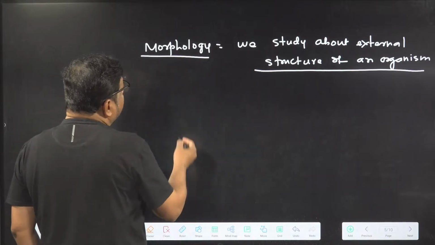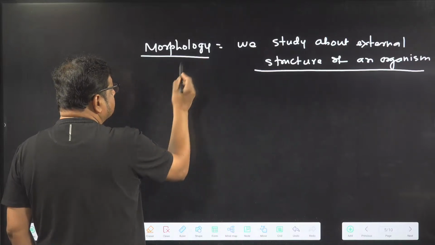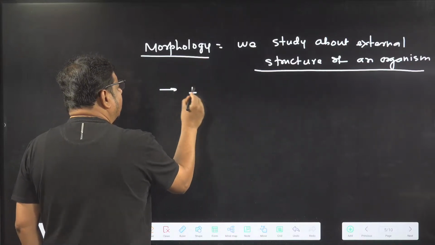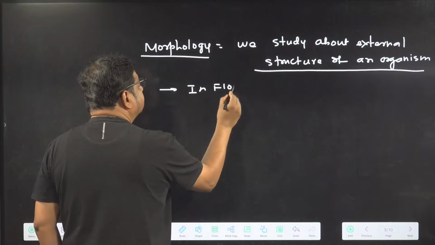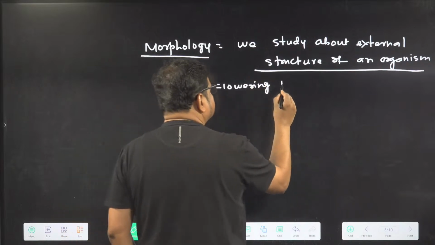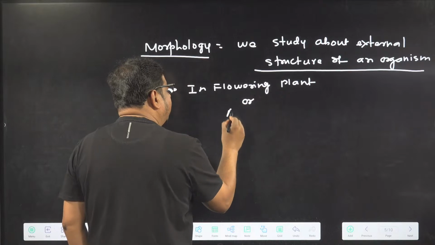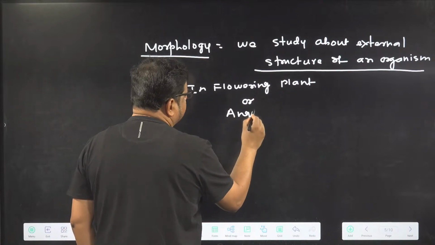So if we talk about the morphology of flowering plants, another name of flowering plant is angiospermic plant.